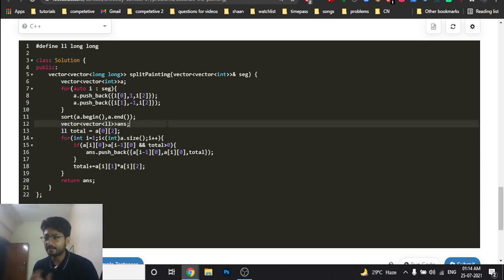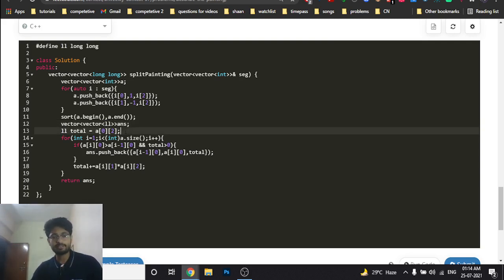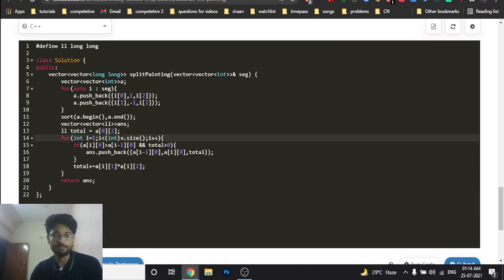So my continuous stretch will first take out the first critical point. I will take the first critical point, the starting value. The total will be the total of those values I will be talking about. So the total here is the first critical point total value. Then we'll iterate from the first point, because we have taken the 0th point. And then, as I've told you, if all the points start at the same point, we don't talk about that.